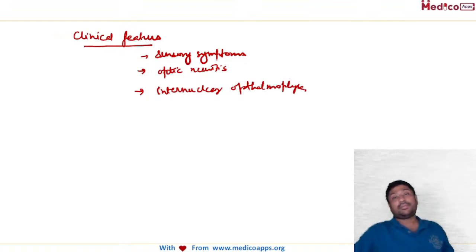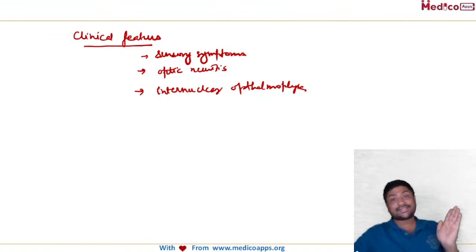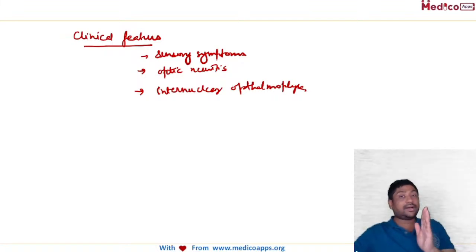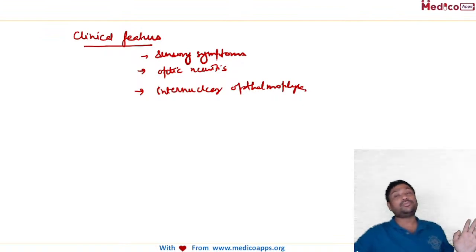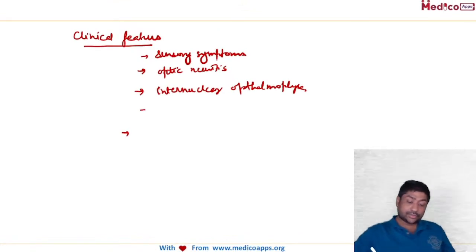Okay. So basically there will be an ipsilateral sixth nerve palsy and ipsilateral medial longitudinal fasciculus involvement. So basically, if the patient is asked to move his eyes sideways, then on whichever side the damage is, on that side the patient will not be able to move the eyes sideways. That is because of the internuclear ophthalmoplegia. There can also be facial nerve palsy associated.